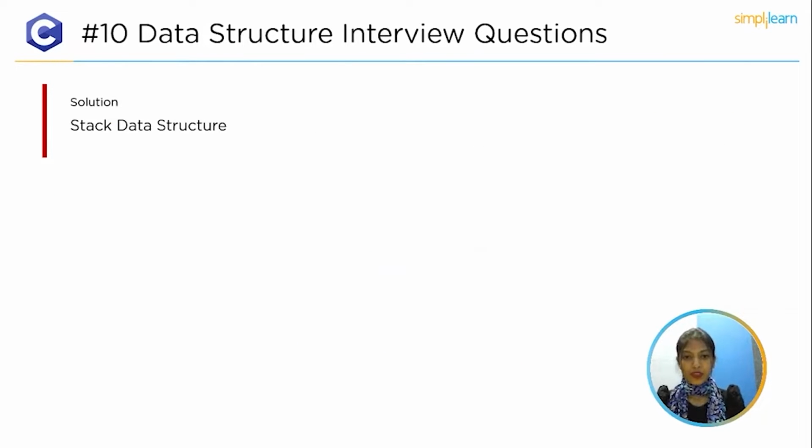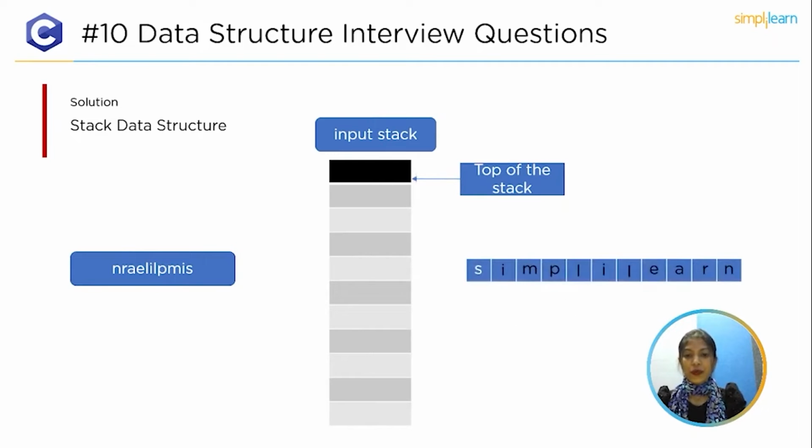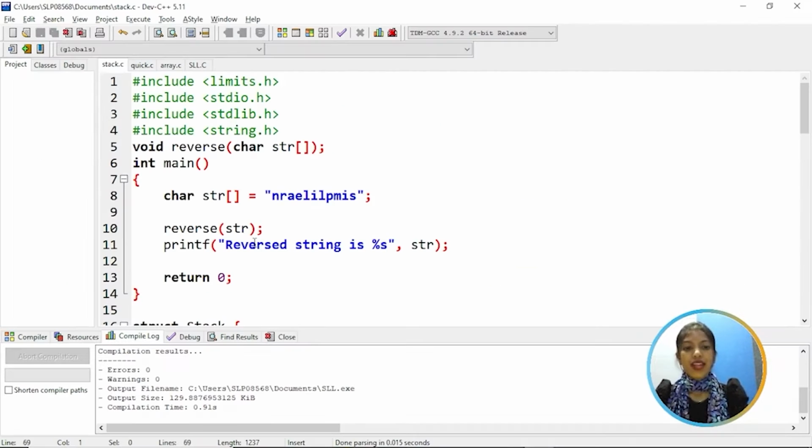Let's look at the problem. We must rearrange the string element by element in reverse order. Sounds something like last to first. As we all know, stack follows the last in, first out principle. In order to reverse a string, we must create an empty stack, push all the string characters one by one, and then pop out the characters one after another. Once the pop operations are performed, the string characters would be reversed and form the original string. Now let's try to implement the program using the stack data structure.